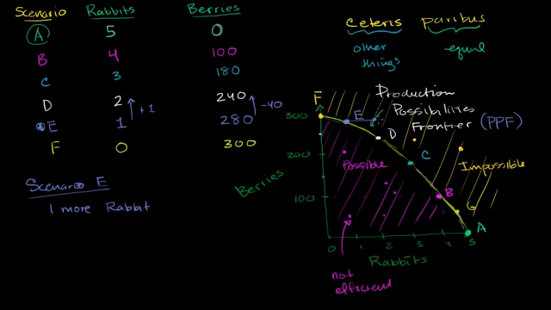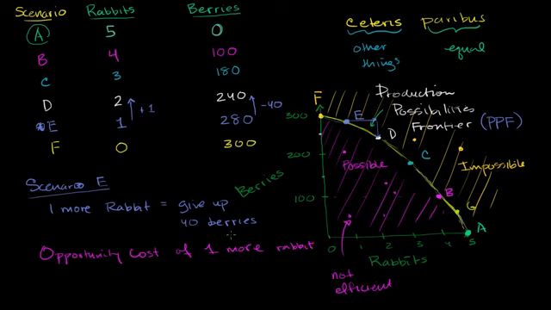But if I want one more rabbit, the production possibilities frontier drops off, and I will have to give up 40 fruit. So one more rabbit means that I have a cost, so I have to give up on average 40 berries. And the technical term for what I've just described is the opportunity cost of going after one more rabbit is giving up 40 berries. So let me write this down. The opportunity cost of one more rabbit.